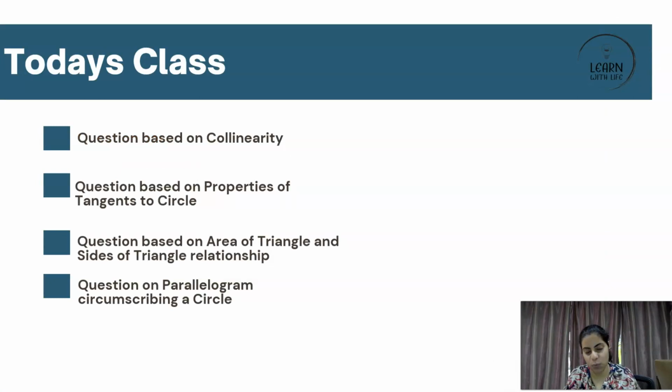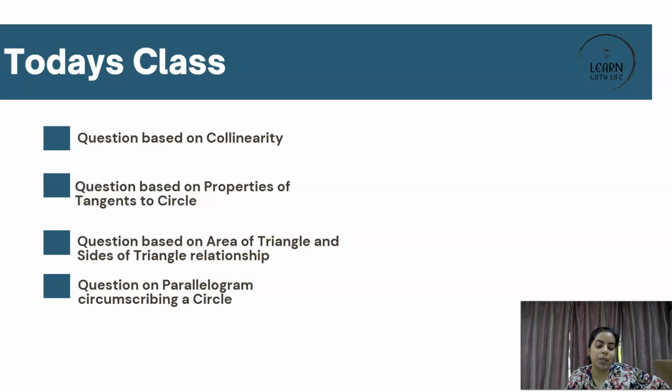And today's class has what? Today's class has these four topic-based questions. One is on collinearity. The other is properties of tangents to a circle. Next is area of triangle and sides of triangle relationship. And the last but not the least, parallelogram circumscribing a circle. So if you want to note these pointers down, you can: collinearity, tangents to a circle, area of triangle and sides, and parallelogram circumscribing a circle.